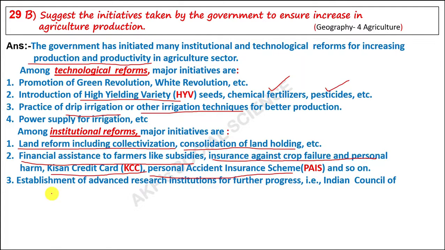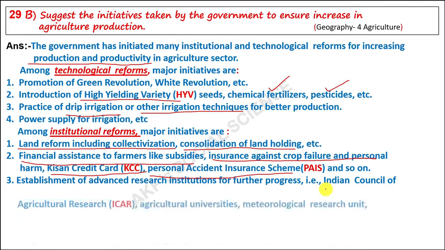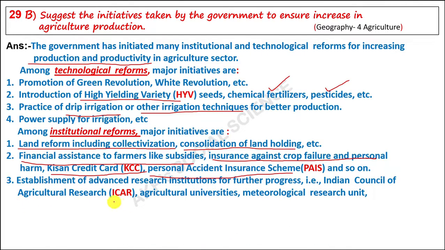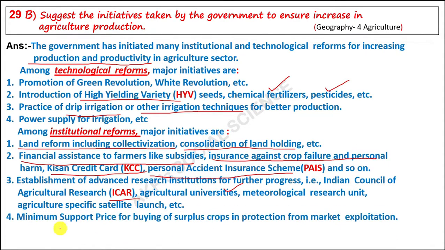Establishment of advanced research institutions for further progress, like the Indian Council of Agricultural Research ICAR, agriculture universities, meteorological research units, agriculture specific satellite launch, etc. Minimum Support Price, that is MSP, for buying surplus crops and protection from market exploitation.